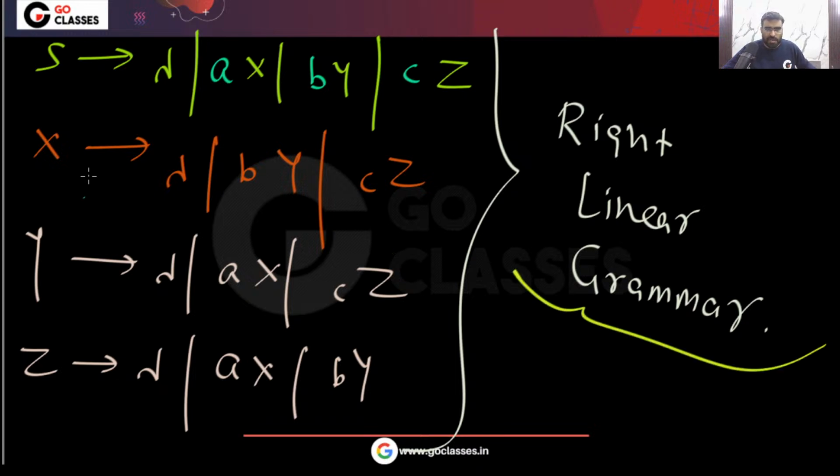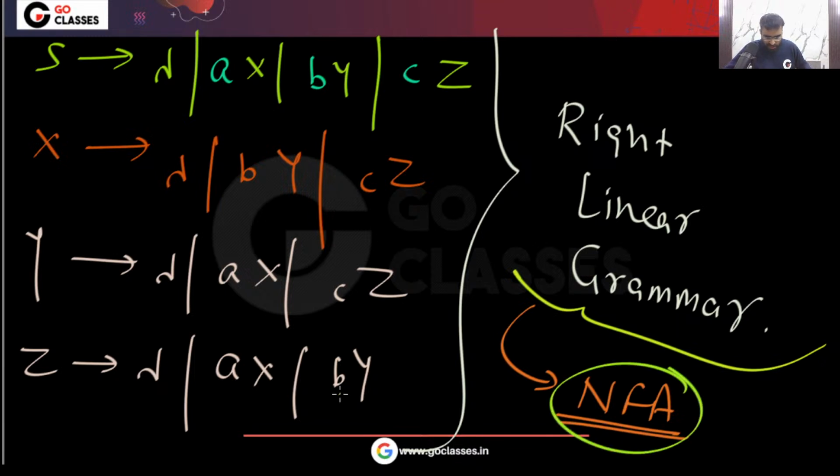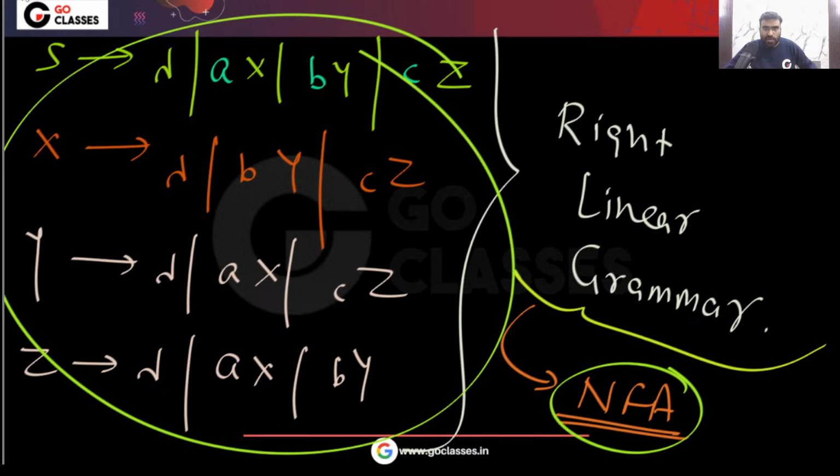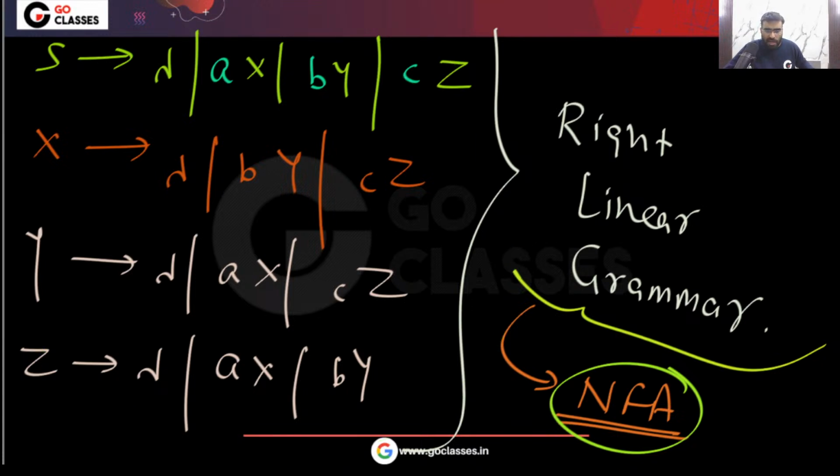Now, because it is a right linear grammar, you can create an NFA from this. Correct? Yes or no? From this grammar that is given to you, you can create an NFA. How will you create the NFA?